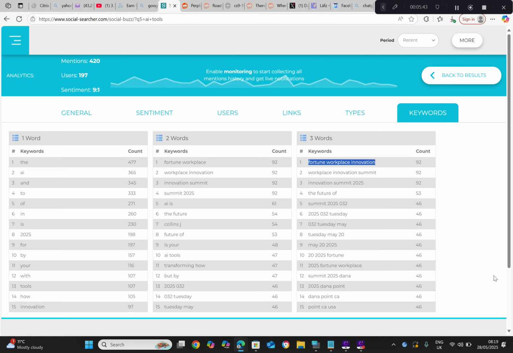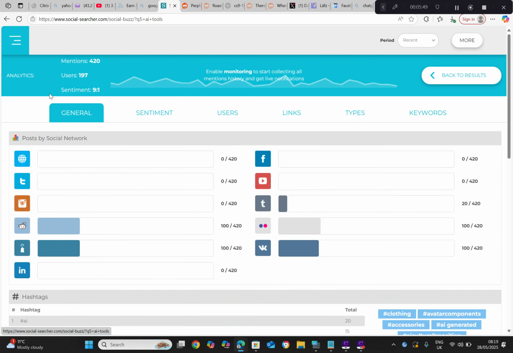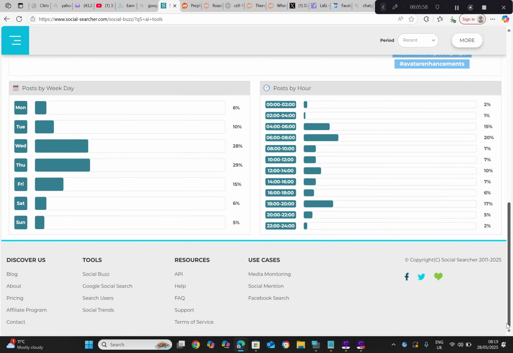So this is good for seeing what posts went viral, what keywords are being used, and it's great analytics, and what platforms and what times it's best to post on. So that's really what to do.